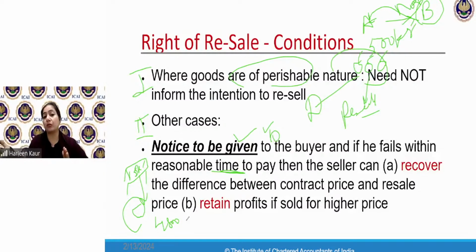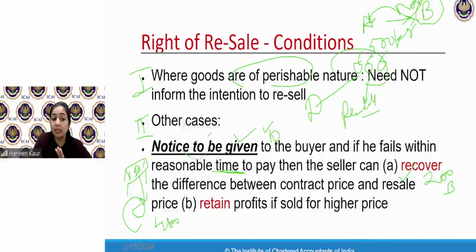He has refused to buy the goods. He has refused to make me the payments. So rather than wasting it for 5,000, I agreed to sell it for 4,800 rupees to Mr. C. So children, have I suffered any loss? The contract price was 5,000. I am reselling it for 4,800. I have suffered a loss of rupees 200. I can recover this loss from the buyer B.